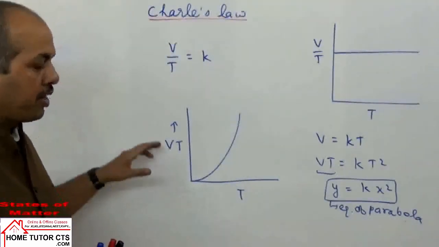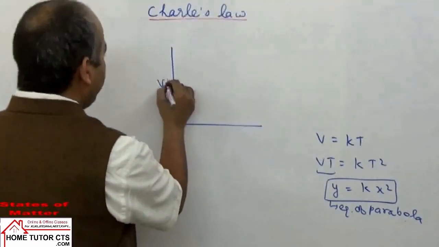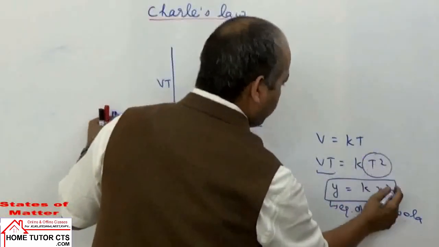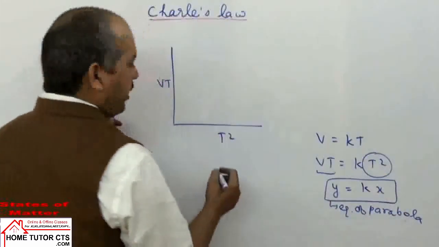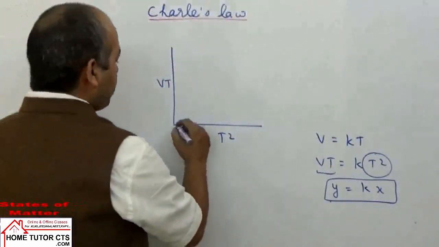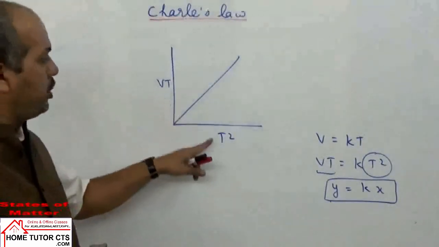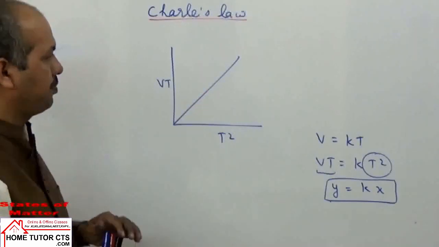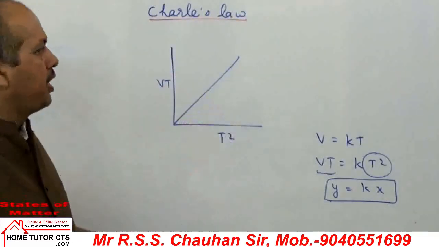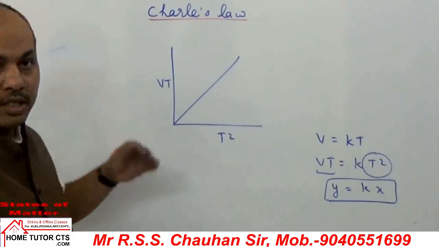Okay. Now next we can take the graph drawn for Vt and T square. To draw the graph of Vt versus T square, in this case this can be taken as y is equal to mx. So we get the equation of a straight line passing through the origin, with zero intercept. So with the graph taken for Vt and T square, we get this kind of graph. So these are the different graphs for Charles' law. Now next can be taken the pressure and temperature law, that is called Amontons' law or Gay-Lussac's law.